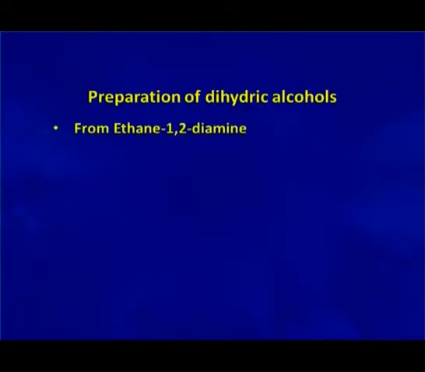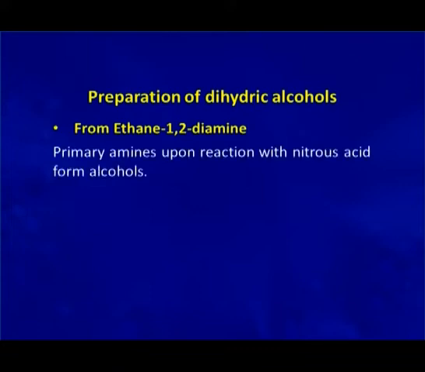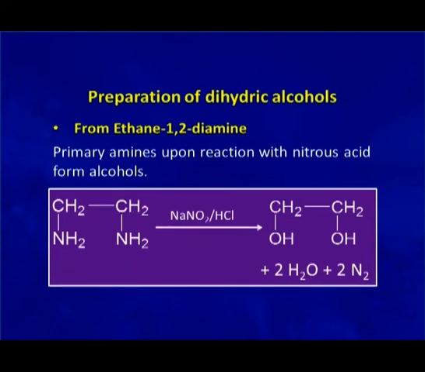Another method of preparation of ethylene glycol is from ethane 1,2-diamine. Primary amines, we already know, upon reaction with nitrous acid form alcohol. Here we are using a diamine, so the diamine is converted into a diol. 1,2-ethylene diamine when treated with sodium nitrite in hydrochloric acid forms ethylene glycol.